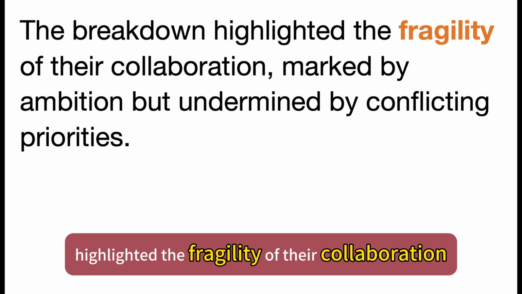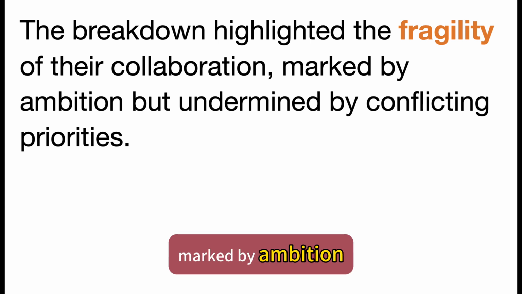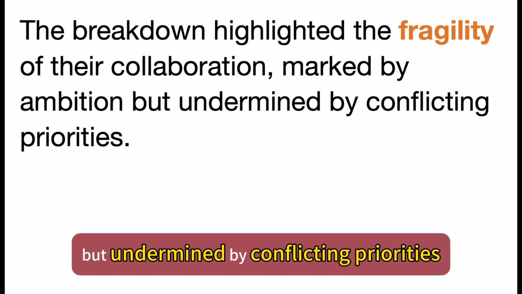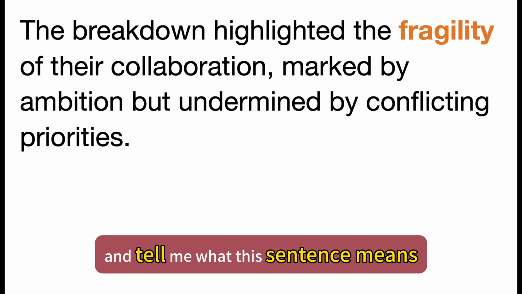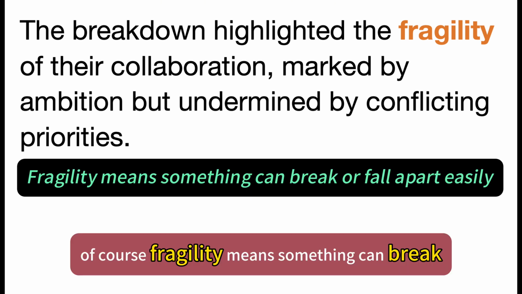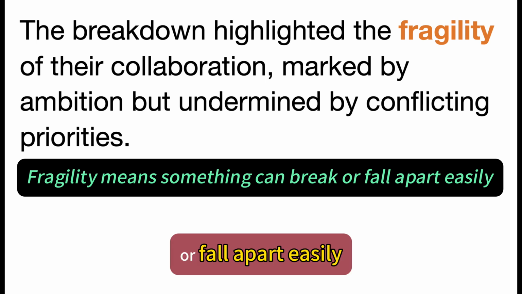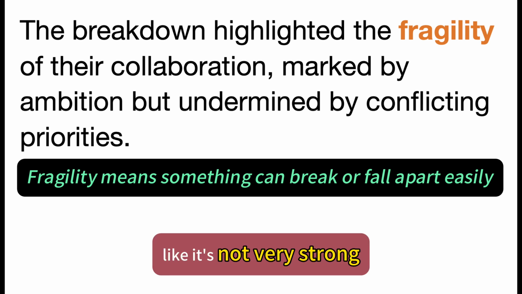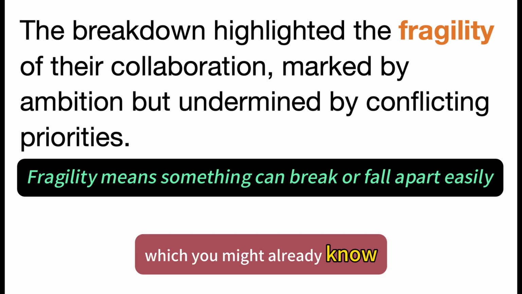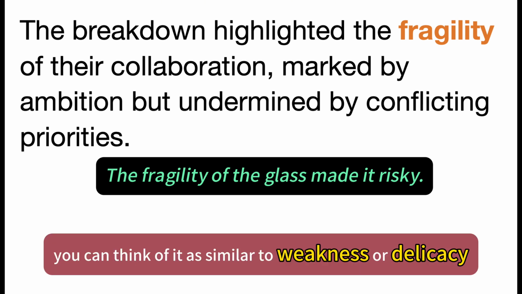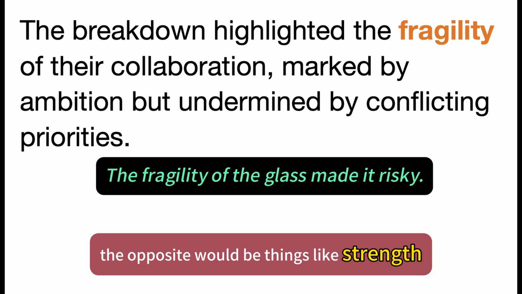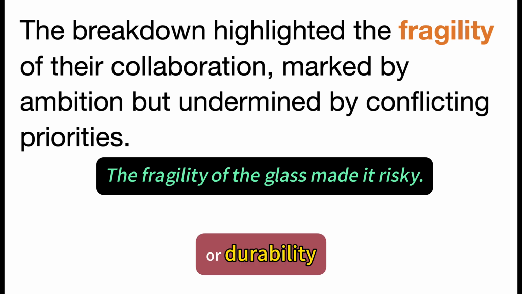The breakdown highlighted the fragility of their collaboration, marked by ambition but undermined by conflicting priorities. Alex, can you explain the word fragility and tell me what this sentence means? Of course. Fragility means something can break or fall apart easily, like it's not very strong. It comes from the adjective fragile, which you might already know. For example, the fragility of the glass made it risky. You can think of it as similar to weakness or delicacy. The opposite would be things like strength or durability.